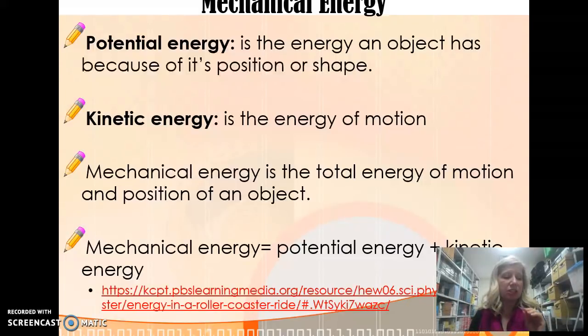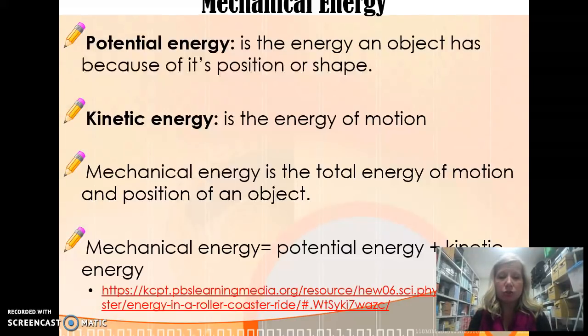You have one too many lines. It should just say line and line of an object. So go ahead and you can make that note. You don't have to have 3 things. Basically, you're looking at motion or position of an object, or the 2 words that you're writing down.